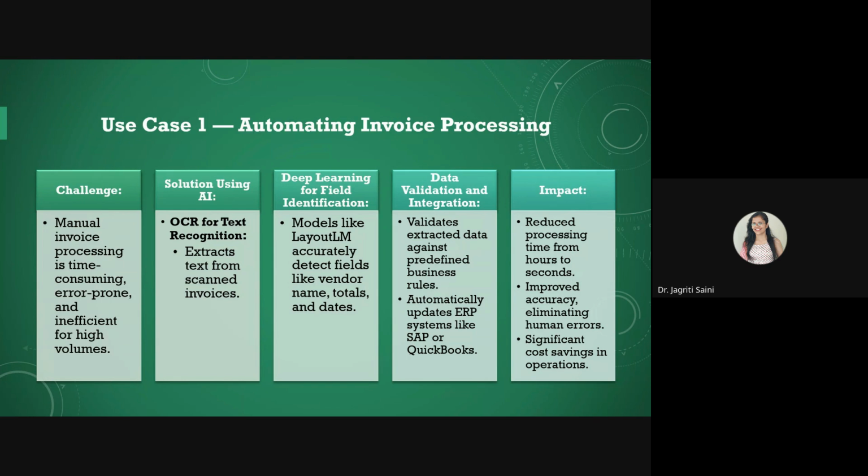One more use case we can consider here is the automation of invoice processing. The main challenge in this case is that if it is done manually, it is a very time consuming process. With OCR, we can extract scanned images easily. And then with deep learning further, we can detect fields like vendor name, total, and dates easily. And further, it can assist us in validation, like whether some fraudulent investments are made by intermediaries within the business, or if there are some unwanted transactions, or some sudden hikes in the purchase amounts, everything can be tracked easily.